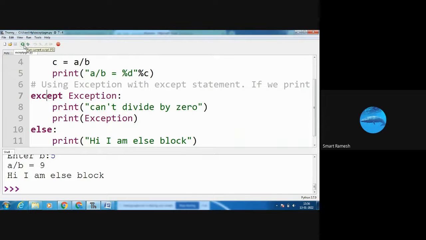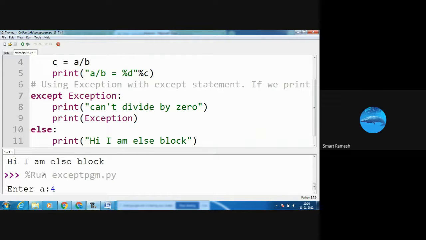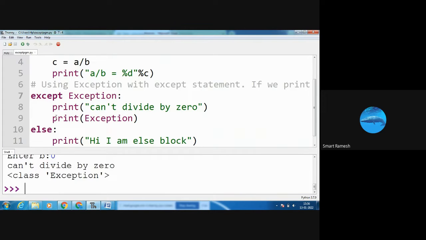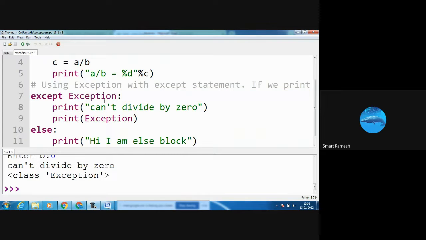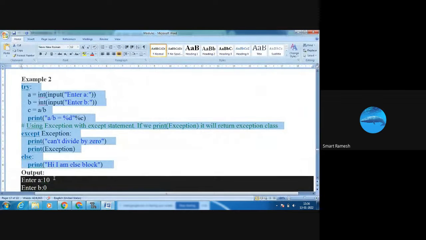Suppose I run the same program. Enter a value 45, enter b value 0. See what will happen? C equal to infinity, so it throws an exception. The except block is executed. In the line c equal to a by b, an error occurred, so the except block is executed, and "cannot divide by 0" is displayed on the output screen. Next, I print the exception. The class exception is also displayed.